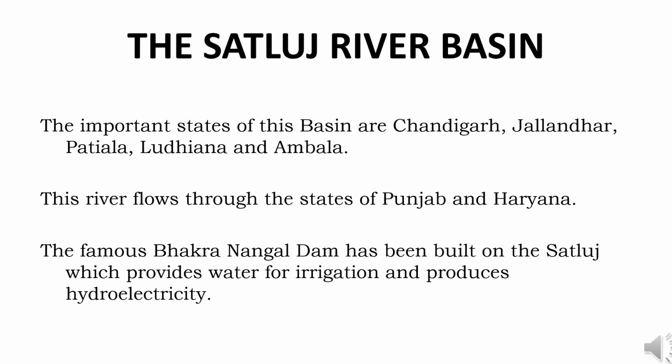Now, let us see the Satluj river basin. The Satluj basin spreads mainly across Haryana and Punjab. The important places of this basin are Chandigarh, Jalandhar, Patiala, Ludhiana, and Ambala. Its main tributary is the river Beas.